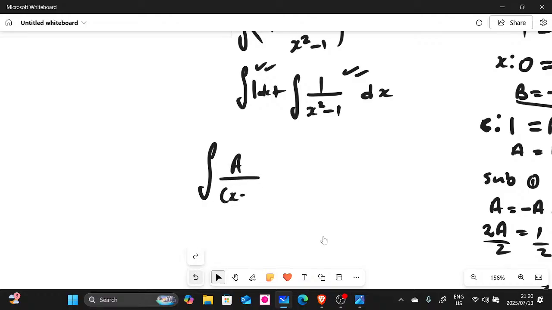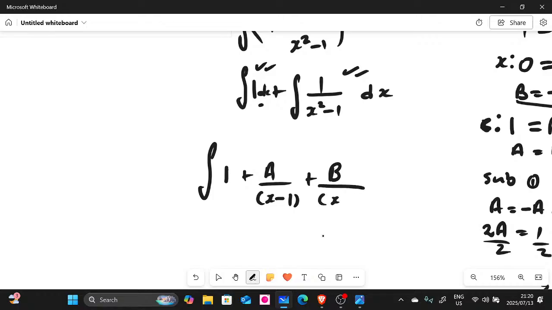Let me just do everything now. We have 1, remember this one here, and then plus a divided by x minus 1 plus b divided by x plus 1, right? Then we have dx there, right? Let us not forget this one here that we got earlier when we did some division.